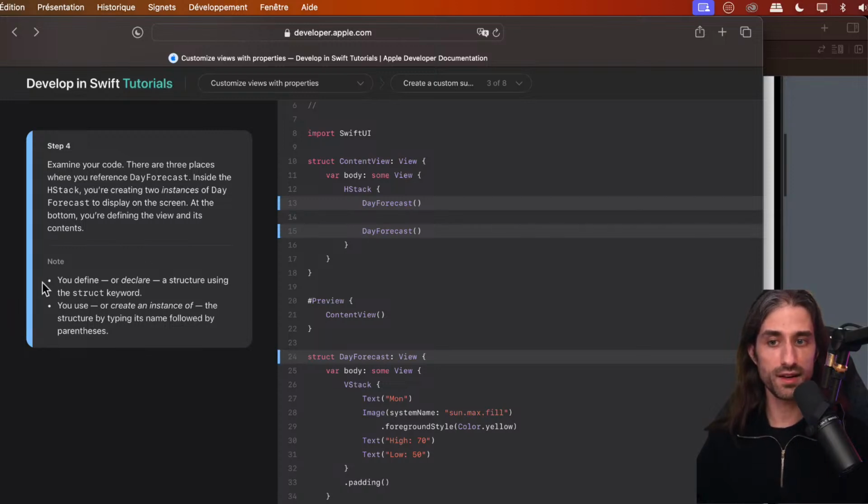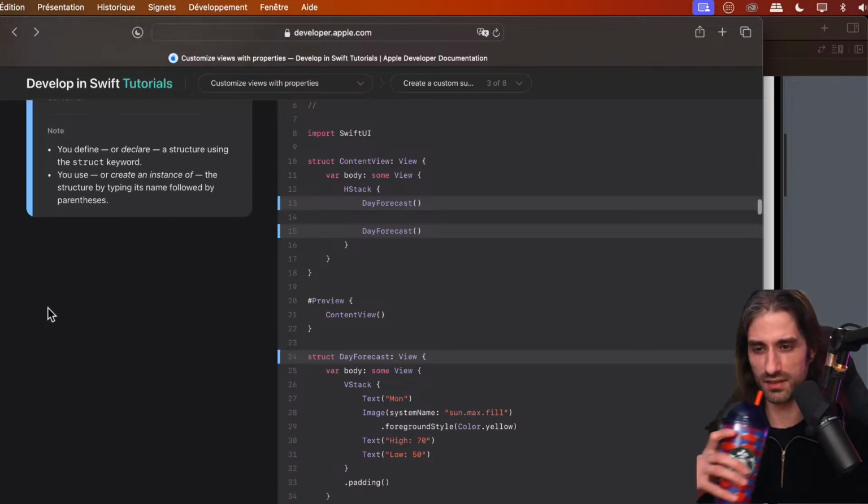And so you define or declare a structure using the struct keyword, and you create an instance of the structure by typing its name followed by parentheses. So this is super important. It's another way to say what I was mentioning about being able to factor code out and reuse it in several places.